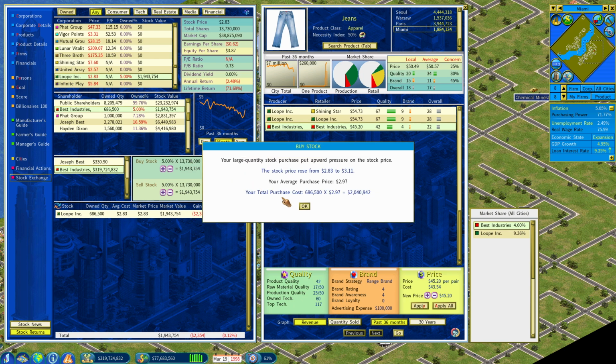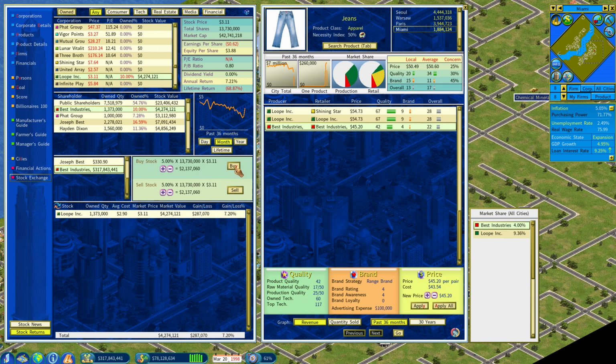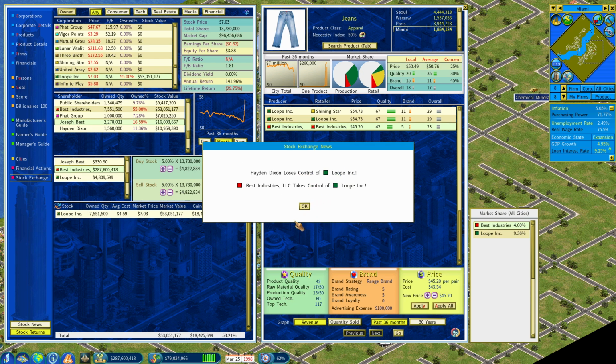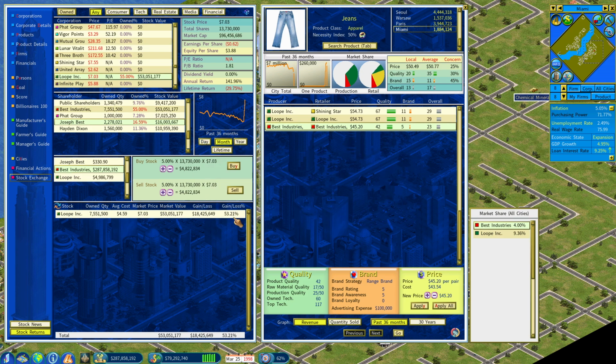Anyway, Loop. Okay. We now own 50% of Loop. So I think we're supposed to be in control of it now. Actually, I own the other part, but I think I have to. Can I buy it from Joseph? I don't think you can buy it from yourself. Alright, we took control though.